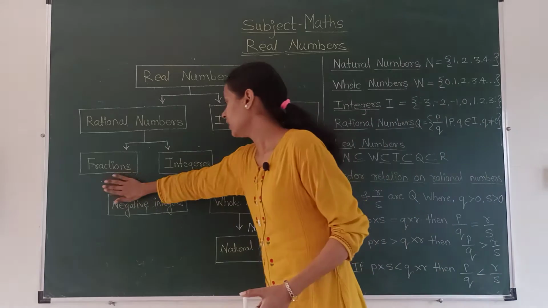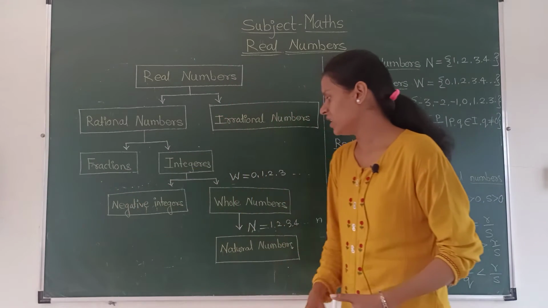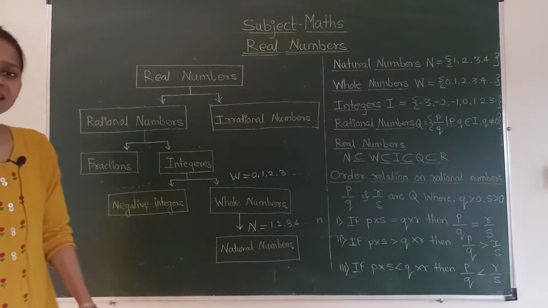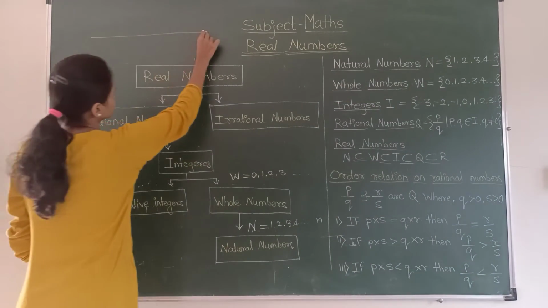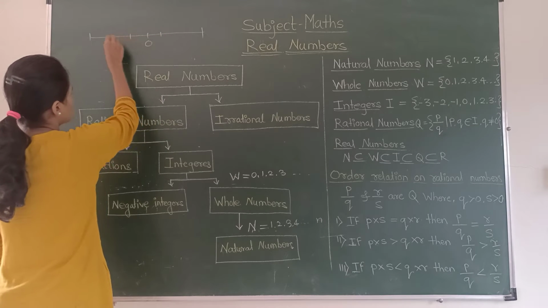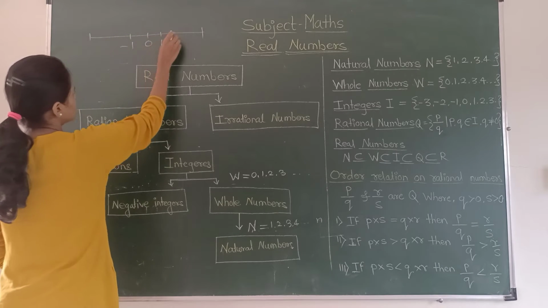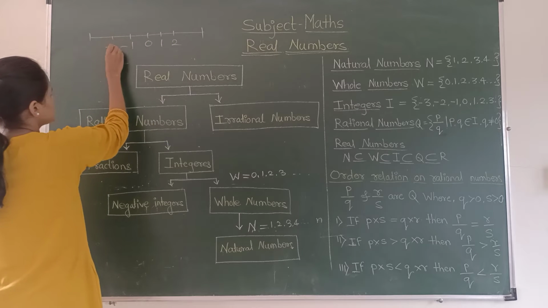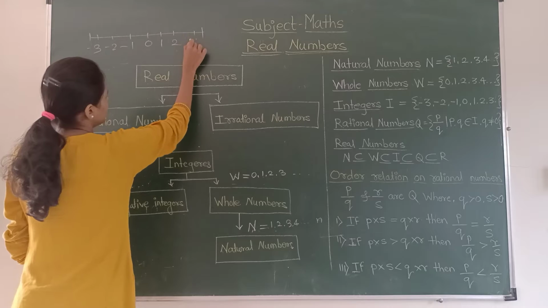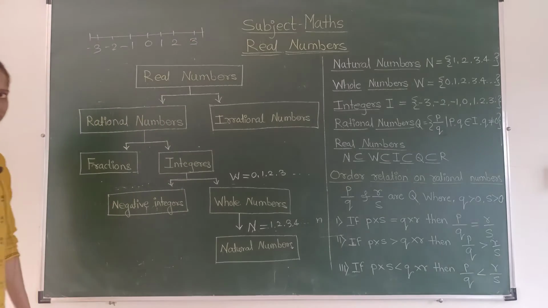Okay. Again, see, negative integers. Integers means what? Have you ever seen a number line? I will show you. Suppose this is 0, then this will be minus 1, this will be plus 1, this will be plus 2, this will be minus 2, minus 3, so this will be plus 3.